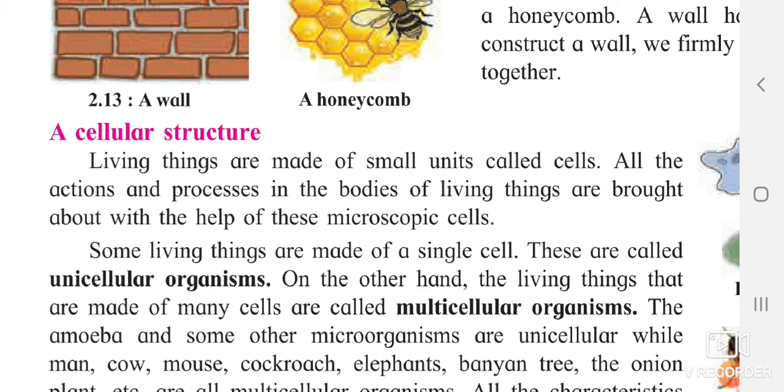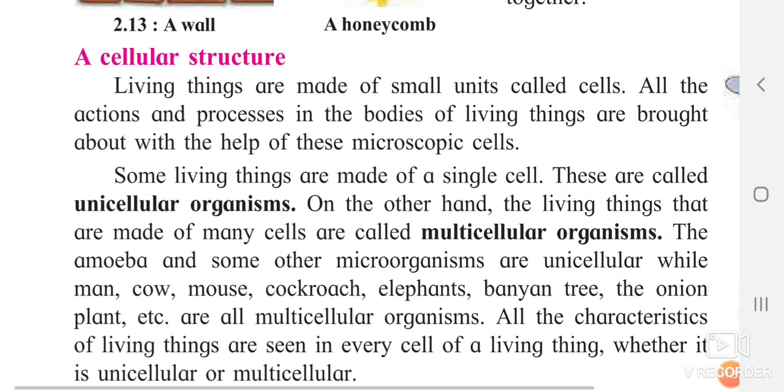The amoeba and some other microorganisms are unicellular, while man, cow, mouse, cockroach, elephant, banyan tree, etc. are multicellular. Human beings, cows, buffalo, and whatever animals and plants are present are multicellular.